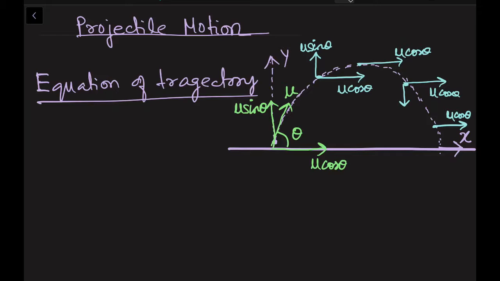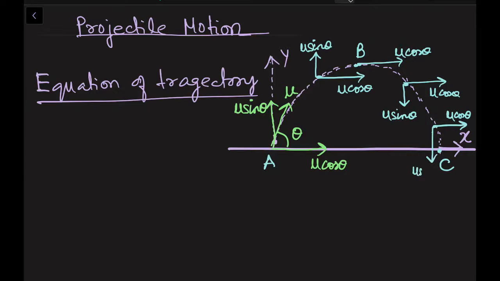See, now once you are coming back, say A was the starting point, B was the highest point, C is your return point. So once this motion from B to C starts, your u sin theta magnitude will go on increasing. Why? Because you know, while coming down there is acceleration.